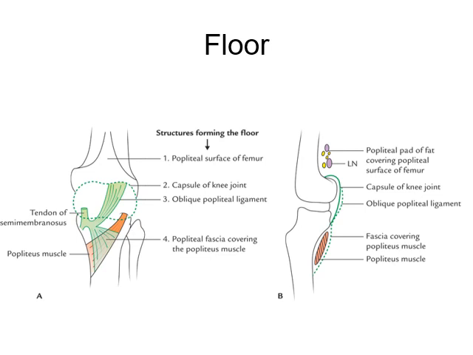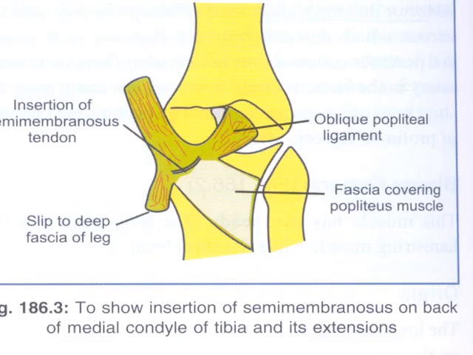So this is the drawing of the floor of the popliteal fossa. What comes in the floor? The popliteal surface of the femur, oblique popliteal ligament, posterior part of the upper end of the tibia, and fascia covering the popliteus muscle form the floor. You see, this is the oblique popliteal ligament.